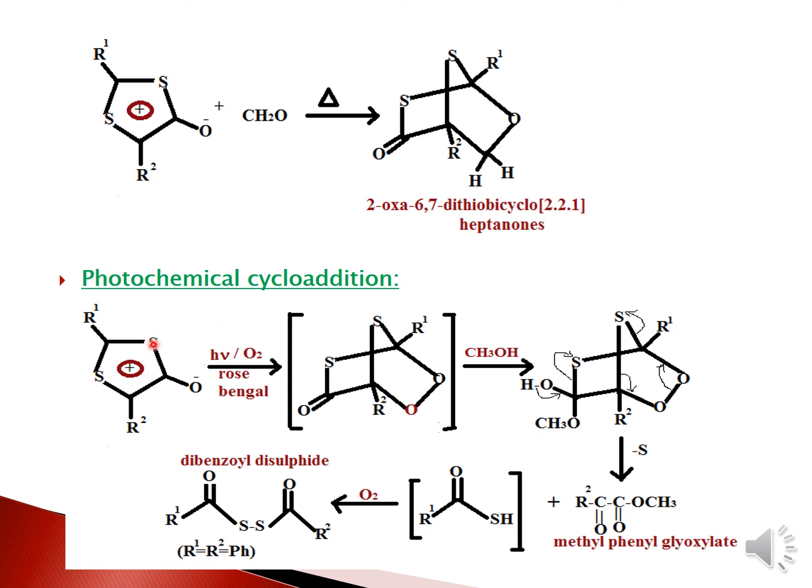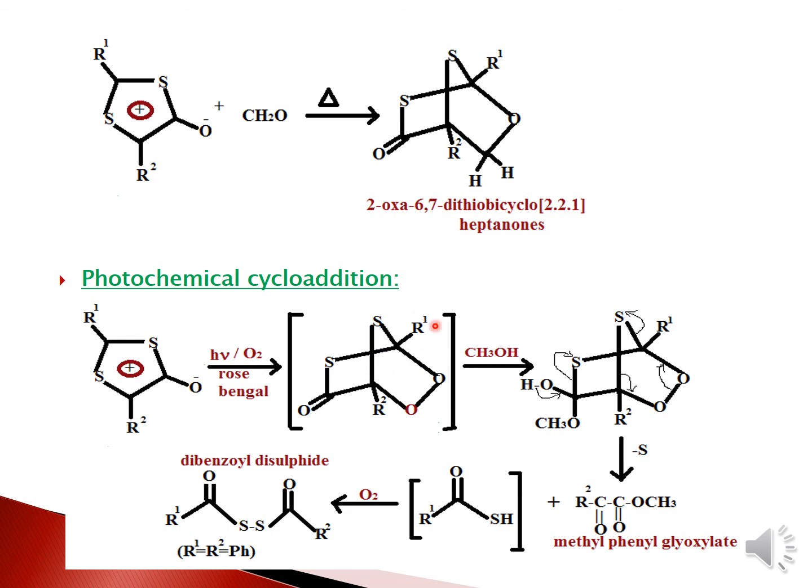So here, if you take the 1,3-dithiolium-4-olates, upon irradiation in presence of oxygen with rose bengal, this you have to remember: treatment with rose bengal, irradiation, and O2. This can be your direct question as well. First the ozonide with O2 will be formed in the bicyclic adduct.